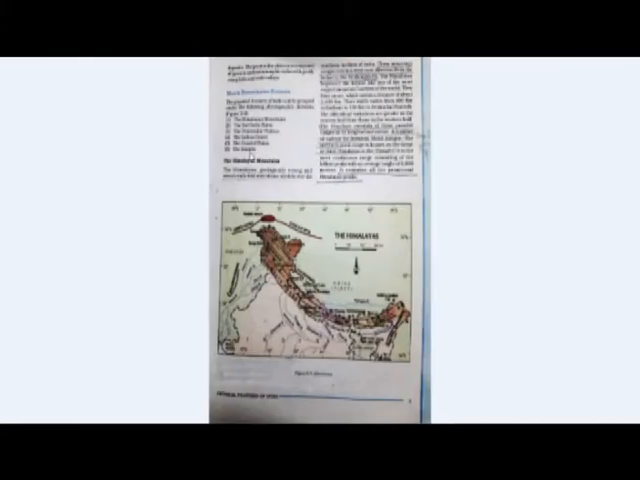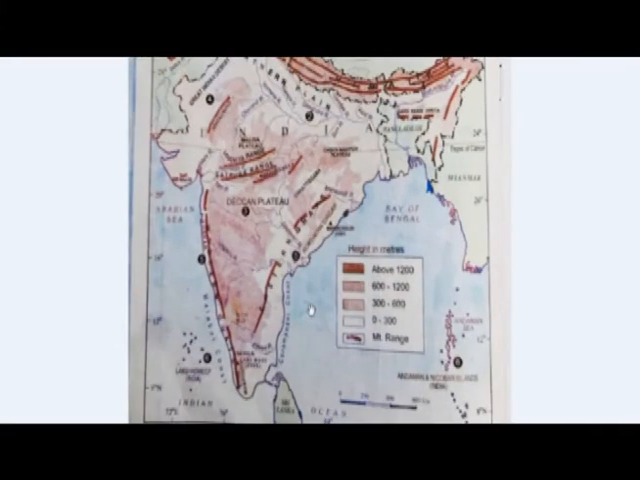And the islands. We know that there are 2 main islands of India, Lakshadweep in the Arabian Sea and Andaman and Nicobar in the Bay of Bengal. So these are the islands. So these are the 6 physical divisions of India. We will discuss the Himalaya first.